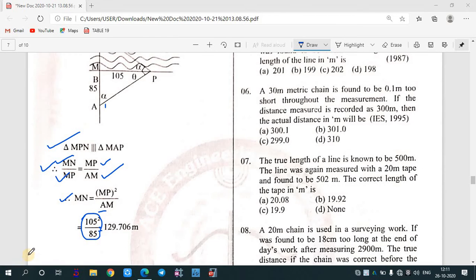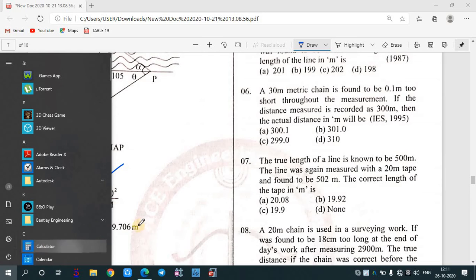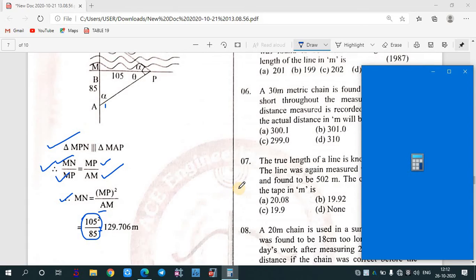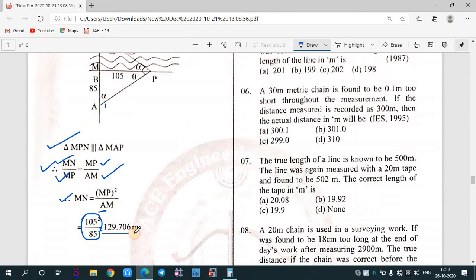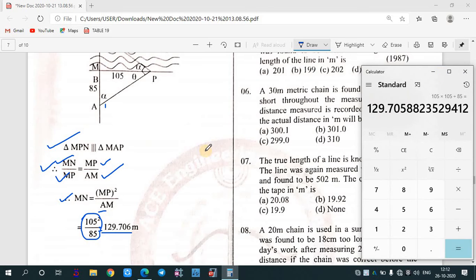Let me check whether this is coming out correctly. Where is my calculator? So 105 into 105 divided by 85 is coming out to be 129.706. That means your answer is correct.